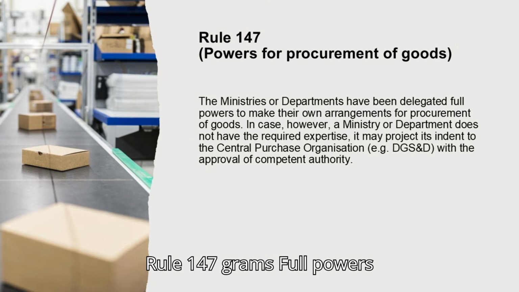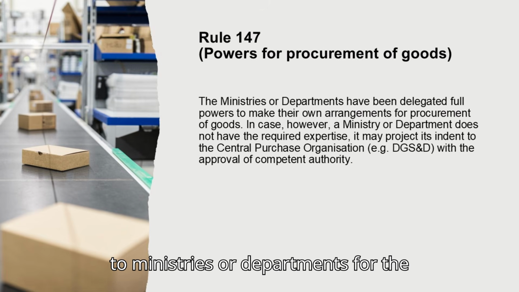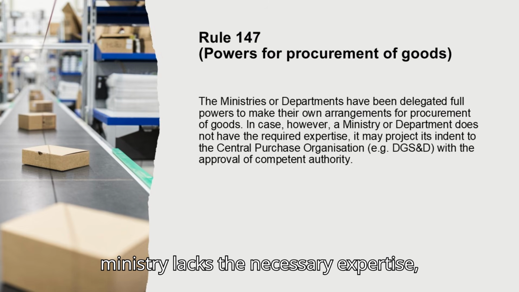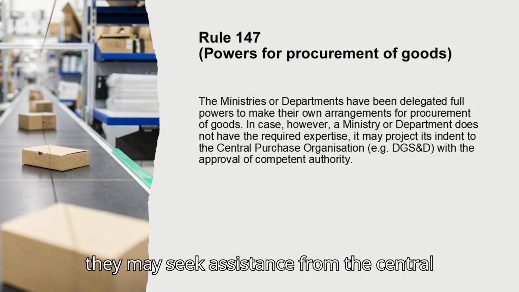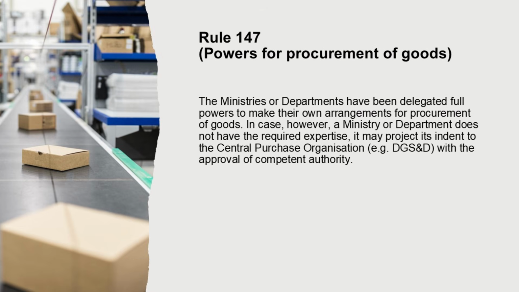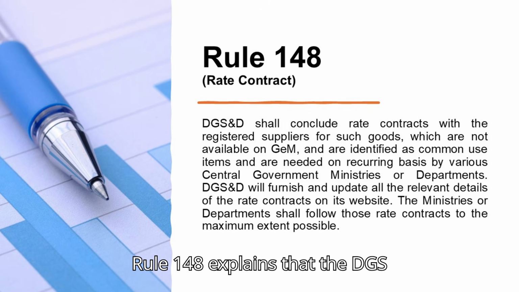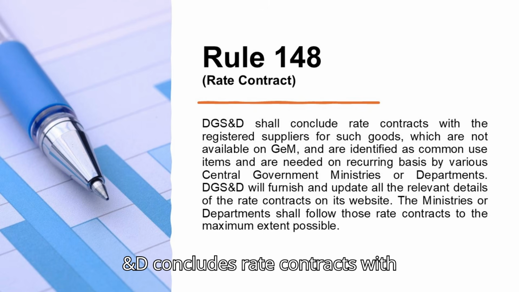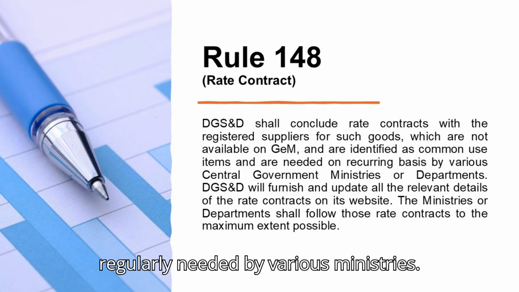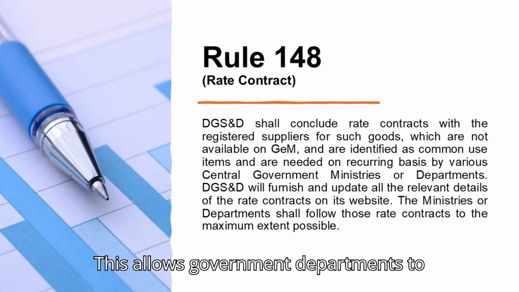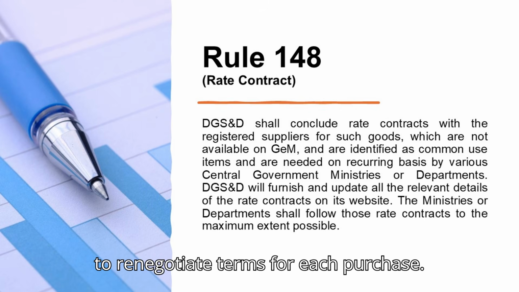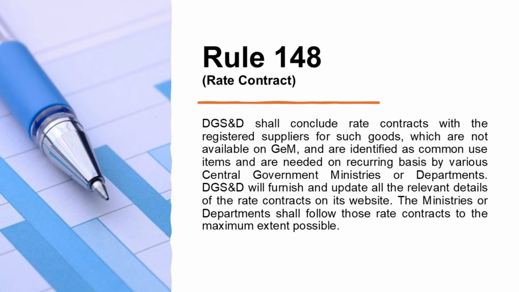Rule 147 grants full powers to ministries or departments for the procurement of goods. If a ministry lacks the necessary expertise, they may seek assistance from the Central Purchase Organization with proper approval. Rule 148 explains that the DGS&D concludes rate contracts with registered suppliers for goods that are regularly needed by various ministries. This allows government departments to procure items efficiently without having to renegotiate terms for each purchase.